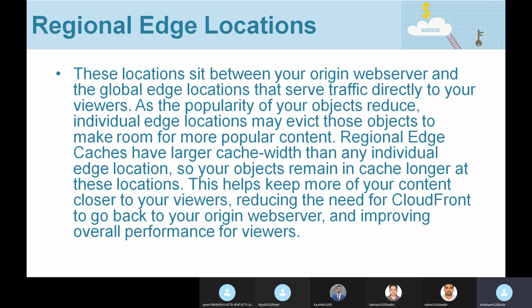So when it comes to edge locations, there will be global edge locations and there will be certain regional edge locations. Global edge locations are responsible for responding to viewer requests. Regional edge locations sit between global edge locations and your origin server, and because they have larger cache, they can store some less popular objects. So you got the idea, right? What I'm trying to say.